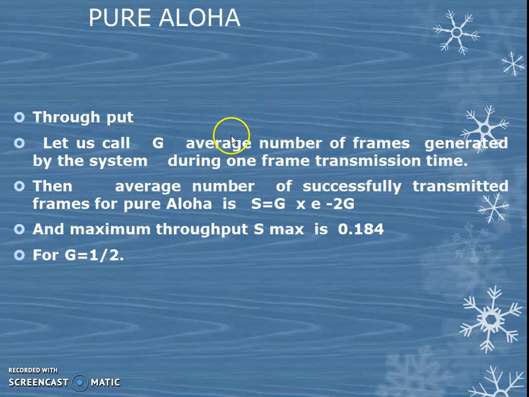So the average number of successfully transmitted frames for pure Aloha is G e^(-2G). For example, if we substitute G equal to 1/2, we get S equal to 0.184.